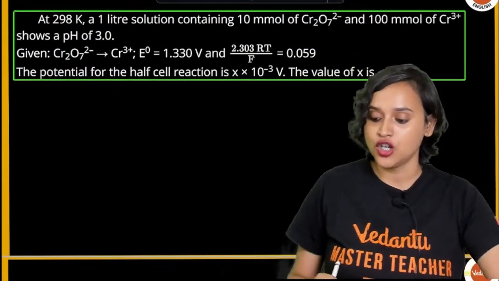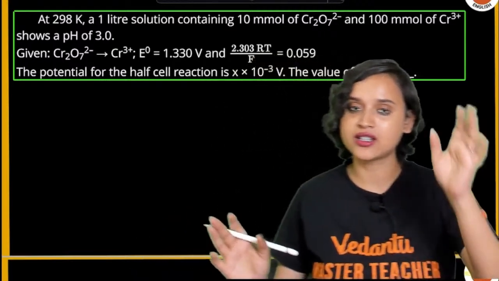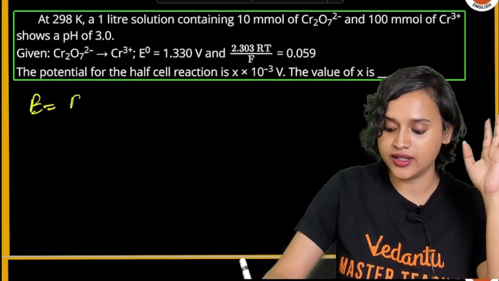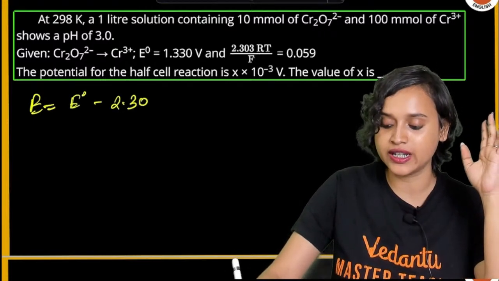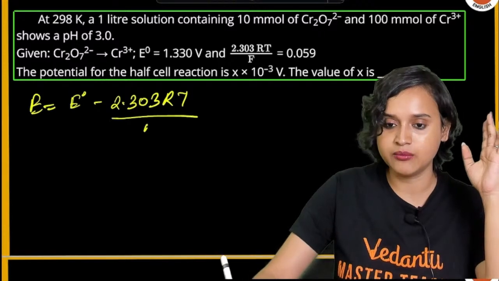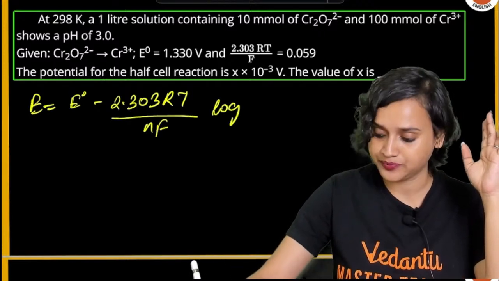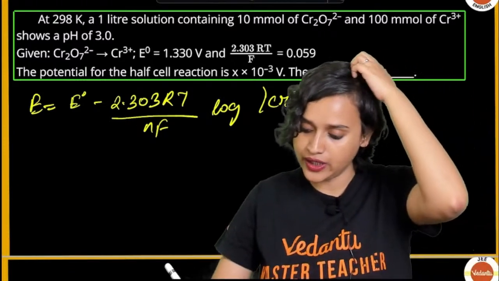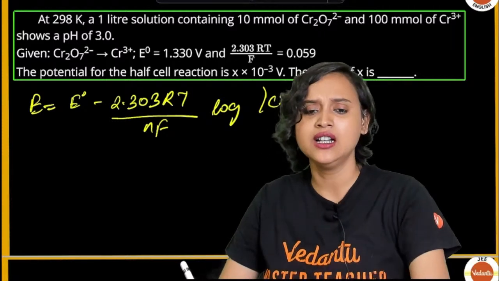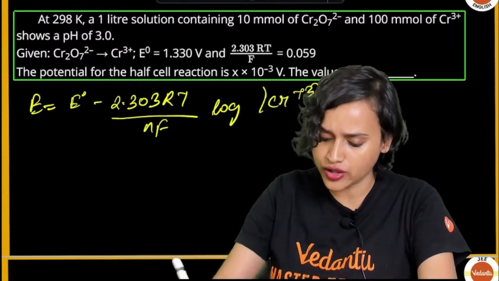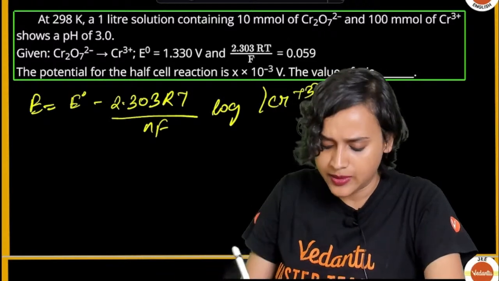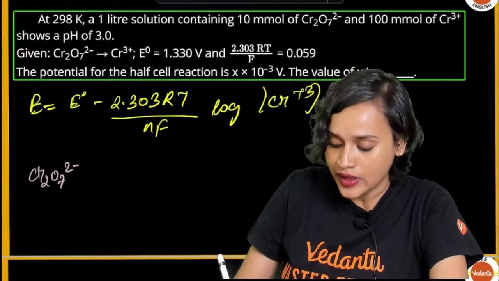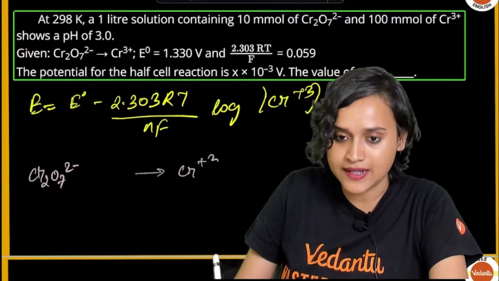Okay, so your reaction is given to you. Do we want to write the reaction again? No, let us try to make our work easier. So we know directly the formula: E is equal to E naught minus 2.303 RT divided by nF log of the reaction quotient. If we actually write the equation, let me write it just to make it a little bit simpler for you all. So we know that it is Cr2O7 2 minus, and this will form Cr3+.